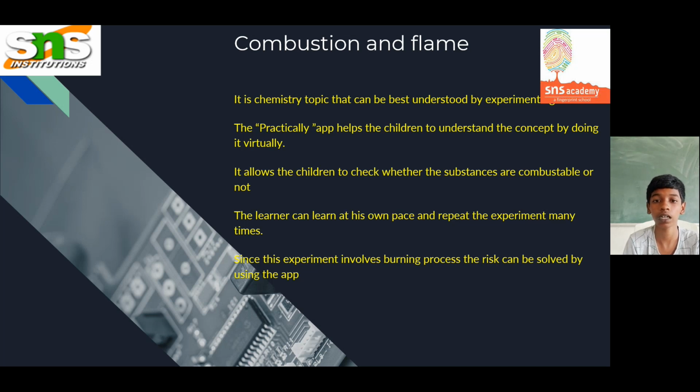The learner can learn at his own pace and can also repeat the experiment as many times as he wants. And it is also safe to do this experiment in the app, because it involves a burning process and the risk can be reduced.